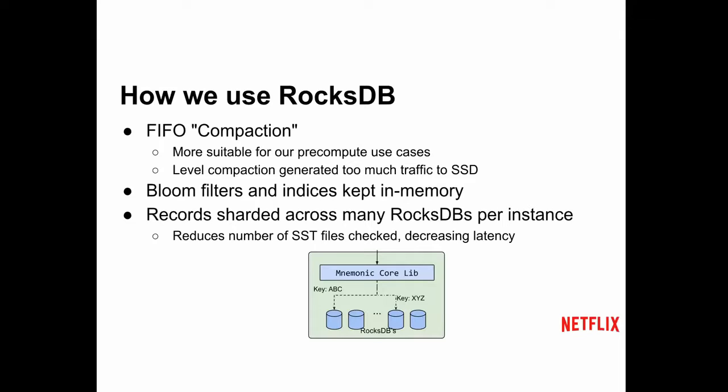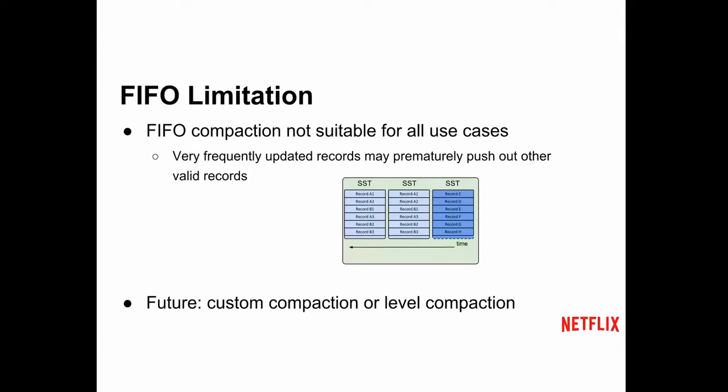And we try to make sure that things stay fast by pinning certain important bits in memory. So our misses have to run down the entire file list, which will stay consistently fast. And in order to limit that latency, we also shard across many RocksDB instances. So there's a few dozen actual separate databases, and then that C++ library does this sharding and separation between them.